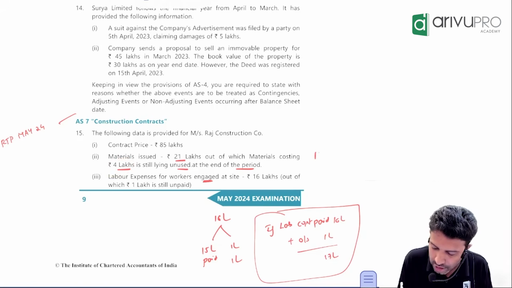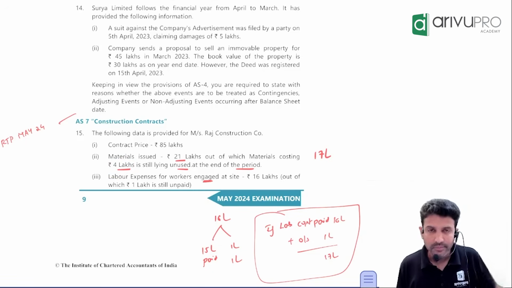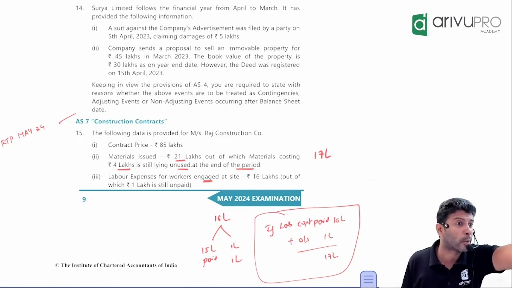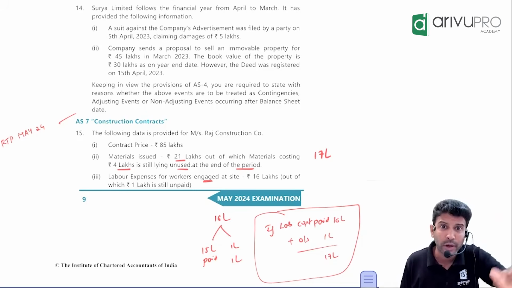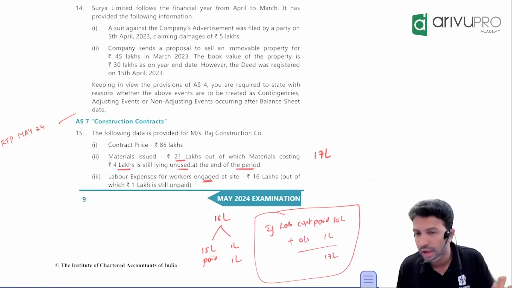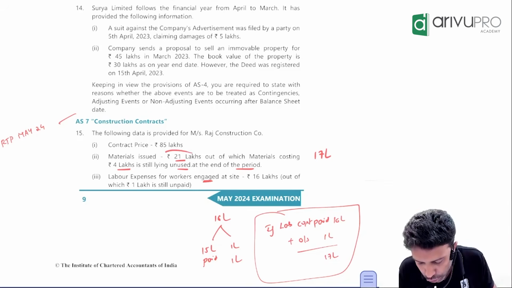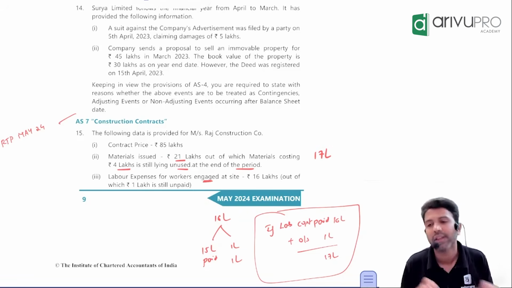So how much has got utilized? 17 lakh. What AS7 says is, like for production when we did AS2, we took material consumed, not purchased. Same funda here also. We don't want material purchased, we want material utilized. How much did you consume? 21 lakh or 17 lakh?